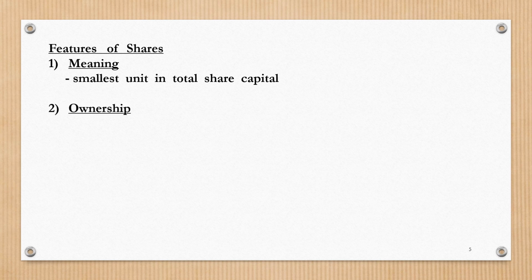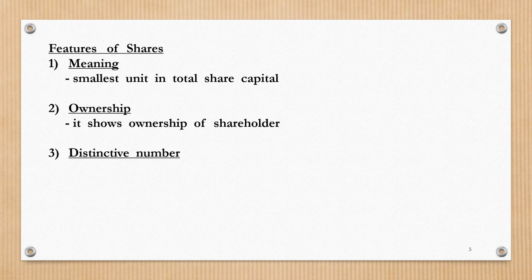The second feature of share is ownership. Share represents ownership of the shareholder in a joint stock company. Any person who purchases share in a joint stock company is called a shareholder, and a shareholder is considered to be the owner in a joint stock company. So shares represent the ownership of shareholder in a joint stock company.